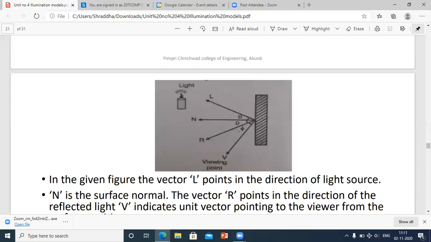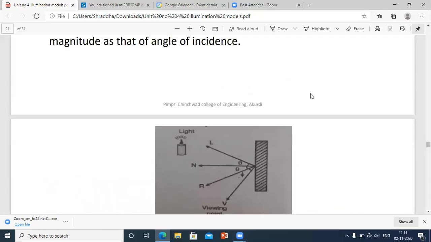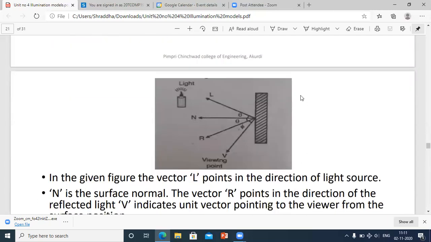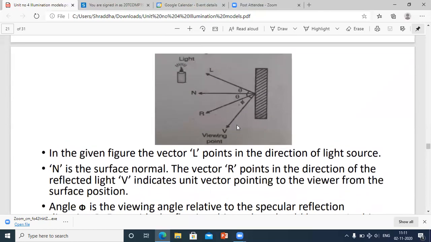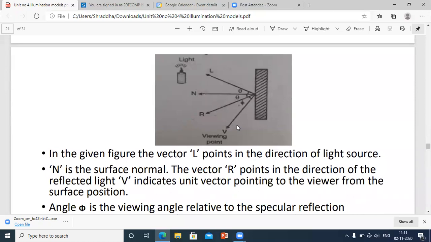See, this standing thing, just consider this as an object. This is a light source, this candle or this lamp, whatever you call it, it is a light source. This viewing point V is nothing but a viewing point. Now, the description is given. I will read one point at a time, just go through the figure.